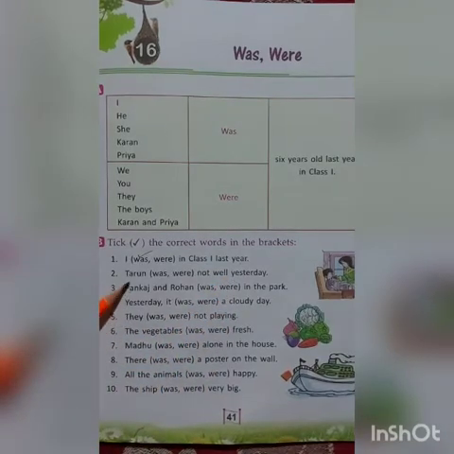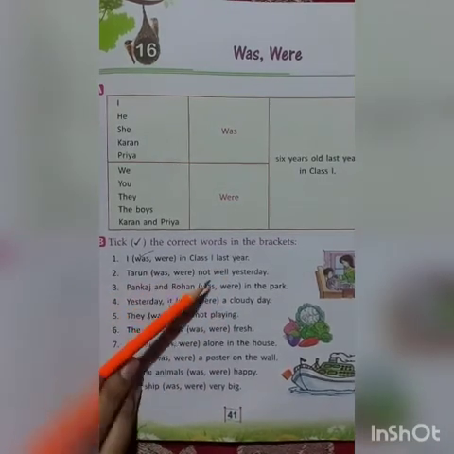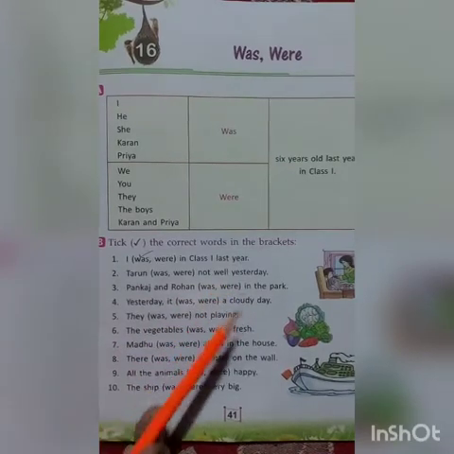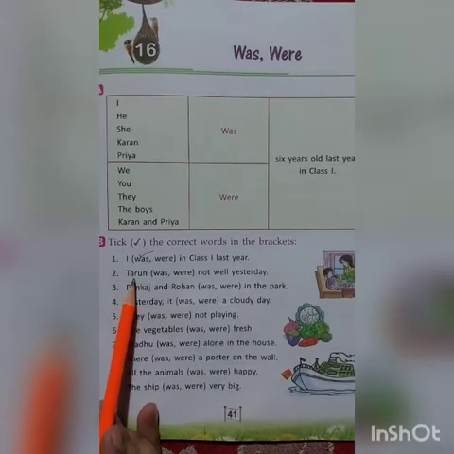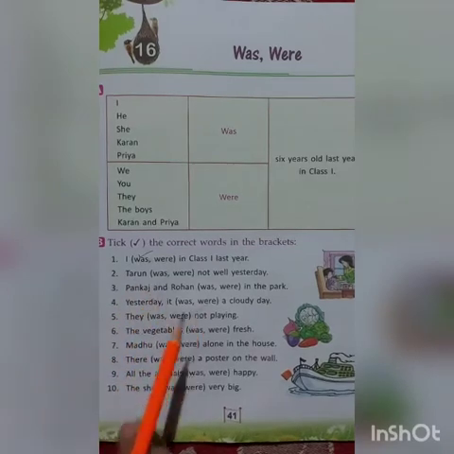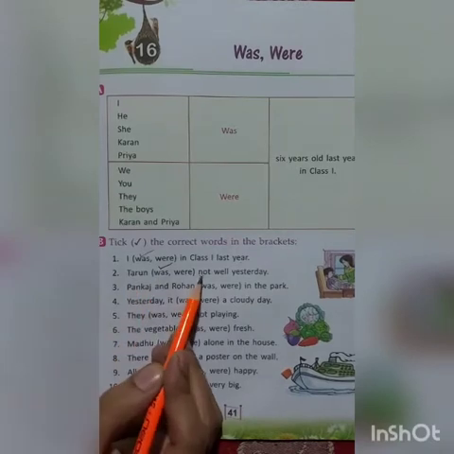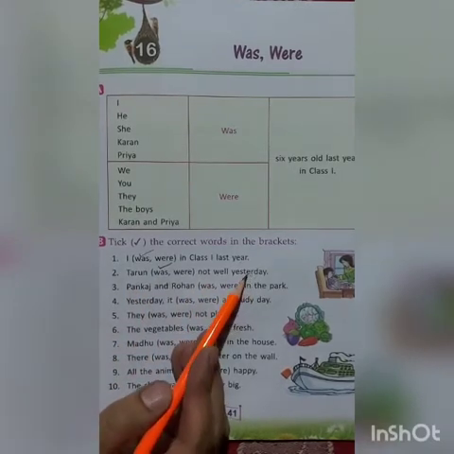Next, Tarun was or were not well yesterday. Tarun is the name of one single boy. So, we will again use what? We will use was. Tarun was not well yesterday.